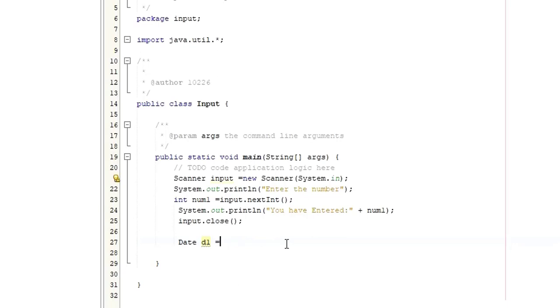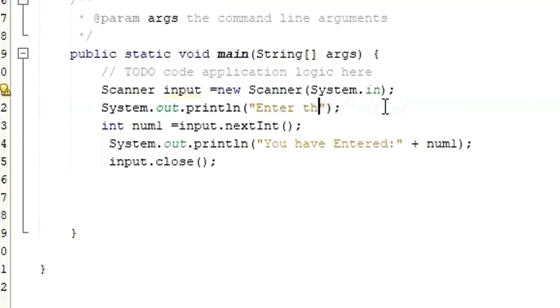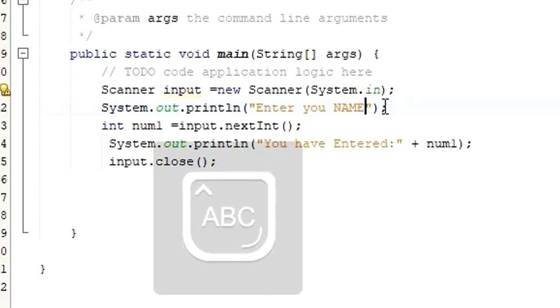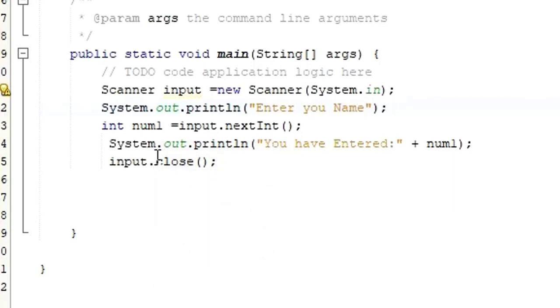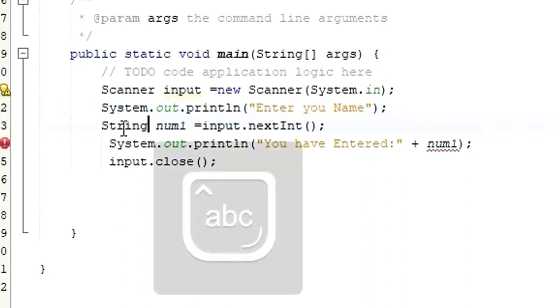So this is how you get data or input from the user. Let's say instead of number, I say enter your name. Now the user is going to enter the name, so the name is a string, not an integer. So here the data type is string.